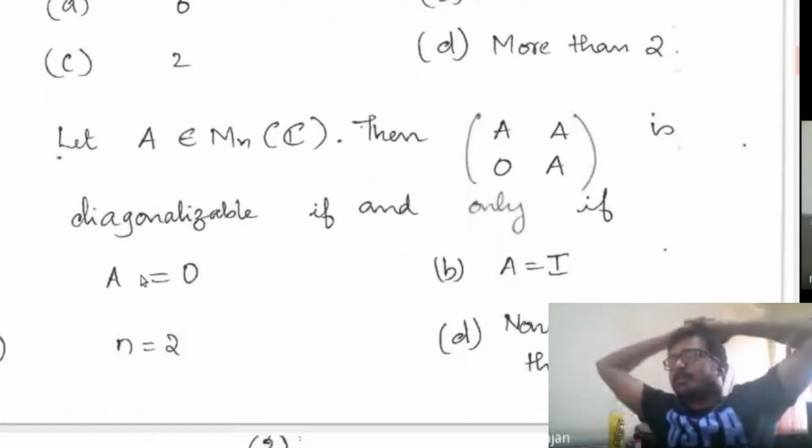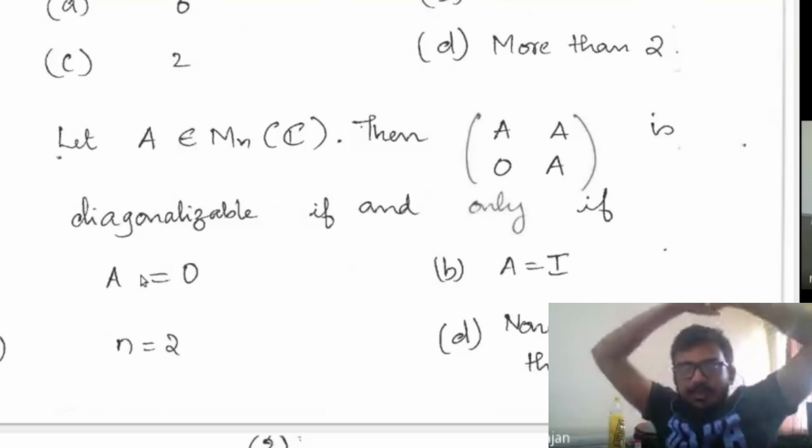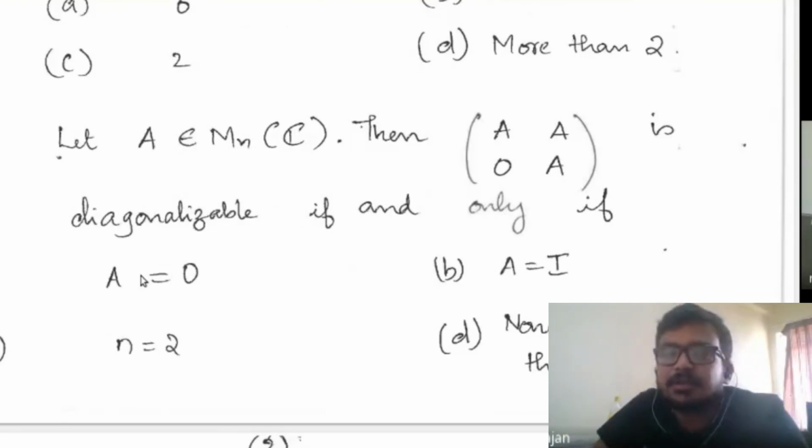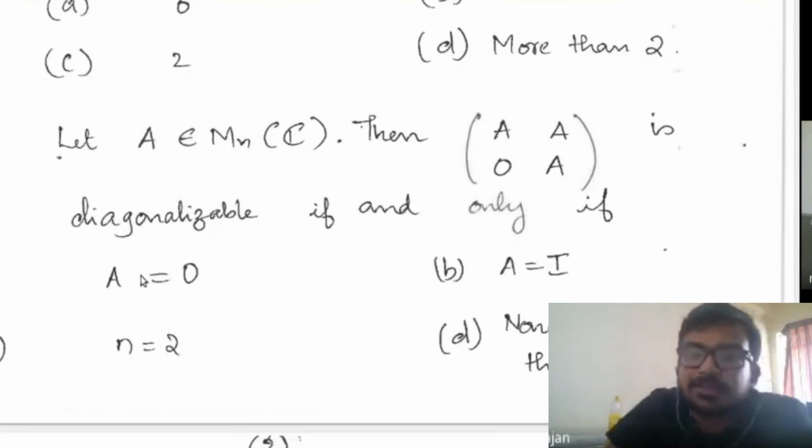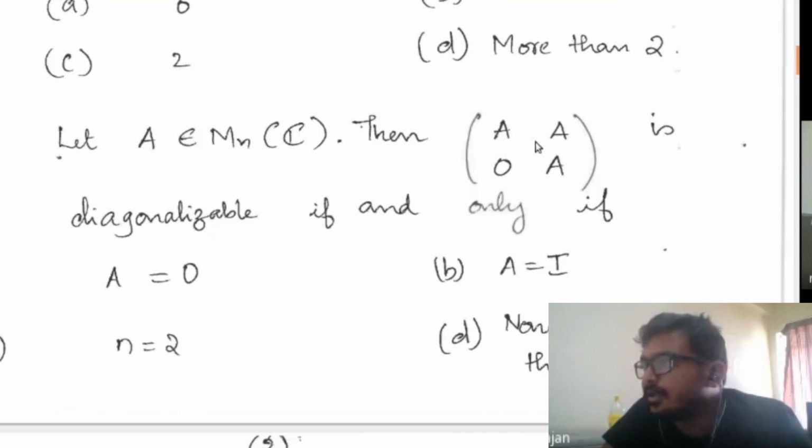The next question is: you take a matrix A from the set of all n by n matrices with complex entries and consider this matrix with blocks A, A, 0, A. Note that this matrix is of order 2n by 2n. Since A is of order n, this will be a square matrix of order 2n.